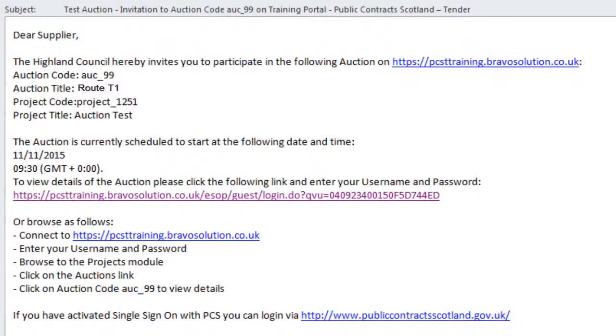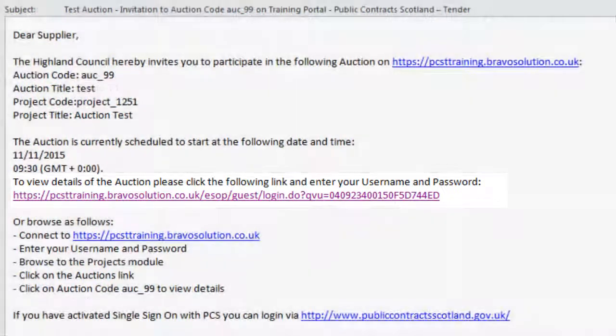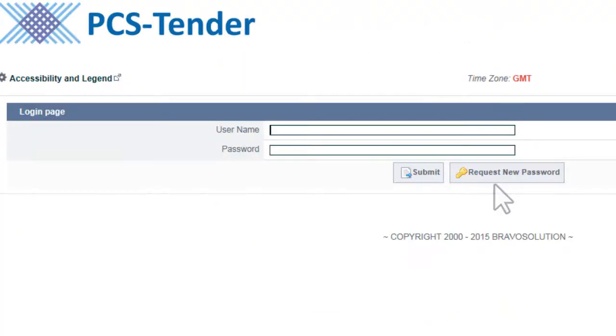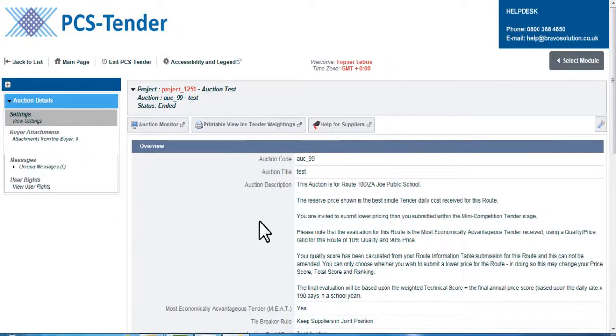There are two ways in which you can access the e-auction. The first is by clicking on the link in the email. This will take you to a PCS Tender login page. Once you have entered your username and password and clicked on the Submit button, you will be taken directly to the auction summary page.